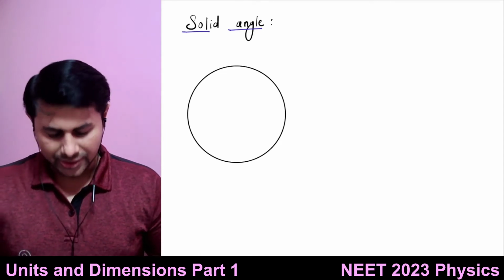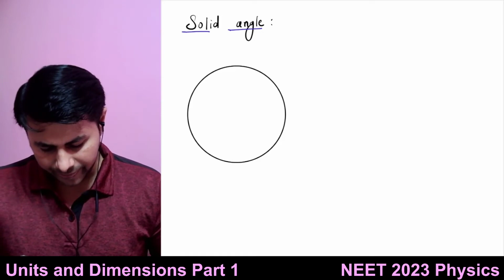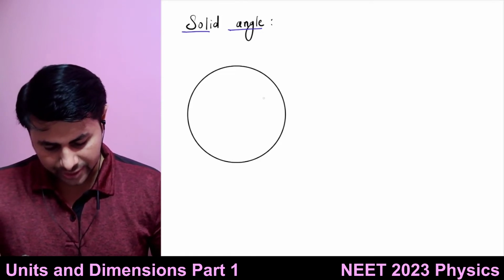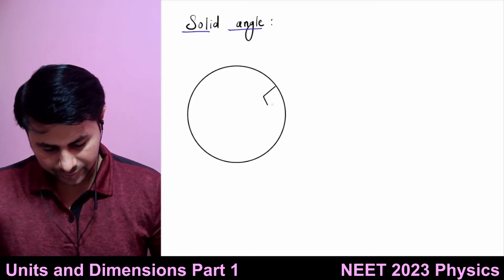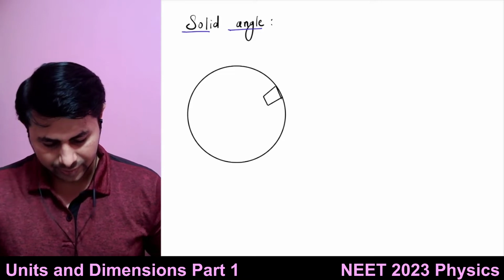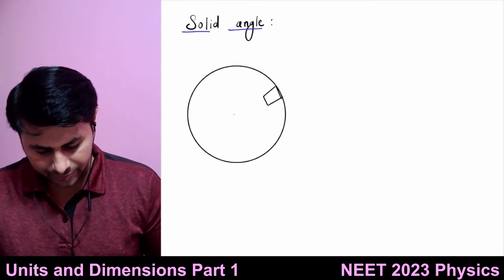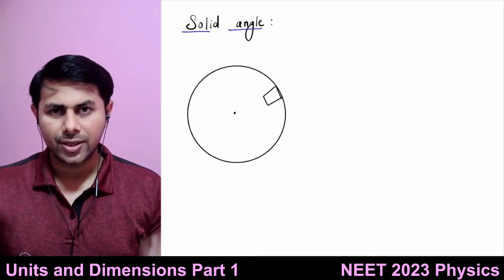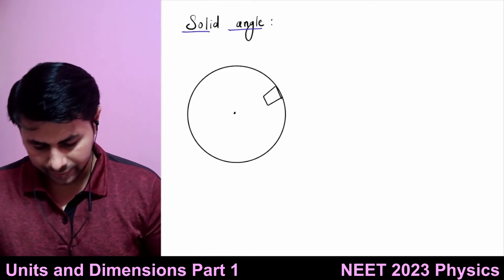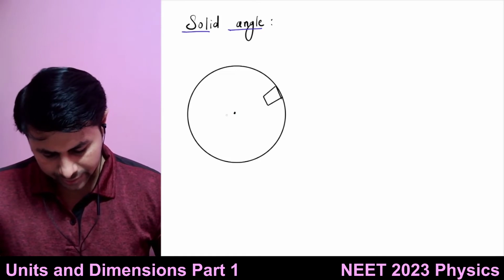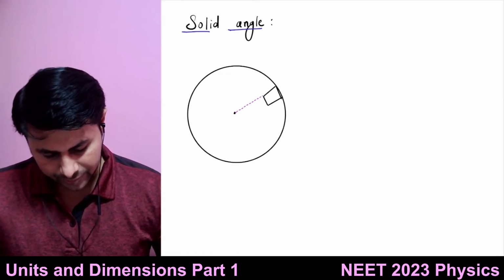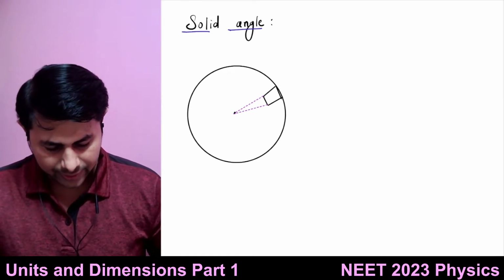Now, if you consider some area on the sphere, let's say I consider this much area. And if I join each and every point at the boundary of this area to the center of the sphere, like this.